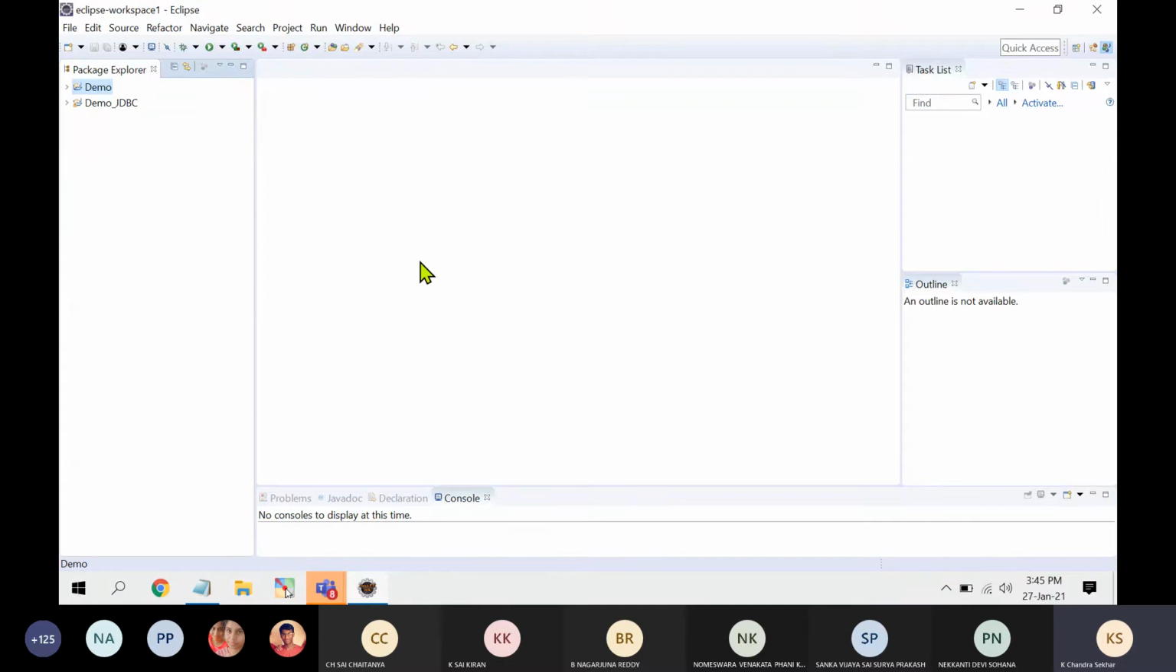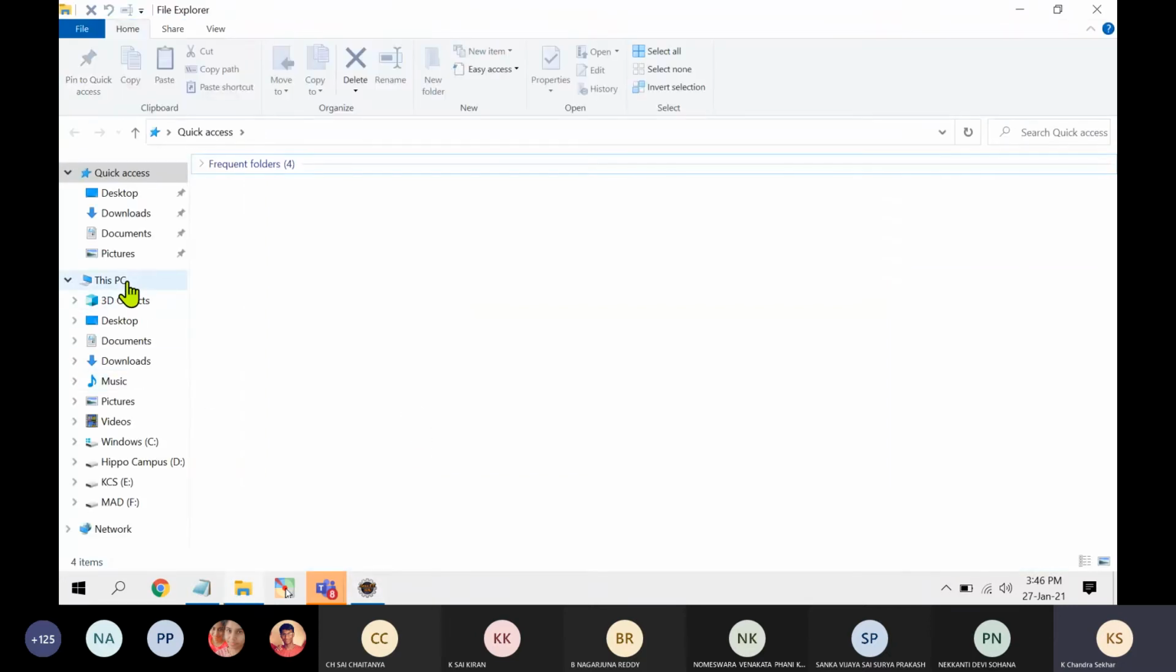Now one very important point. Whenever you are working with JDBC, during Maven I mentioned dependencies. To work with JDBC, your Java project structure requires one jar file. That jar file is available in your Oracle installation folder. In your system, you have already installed Oracle. Let me show you the path.